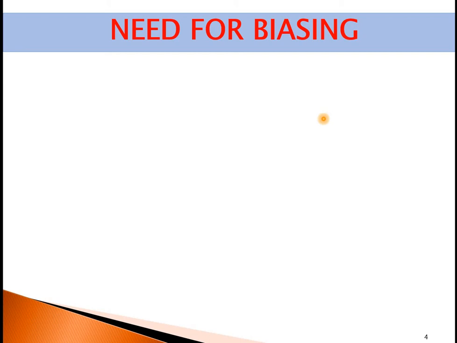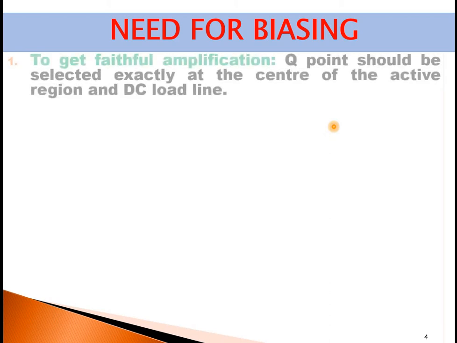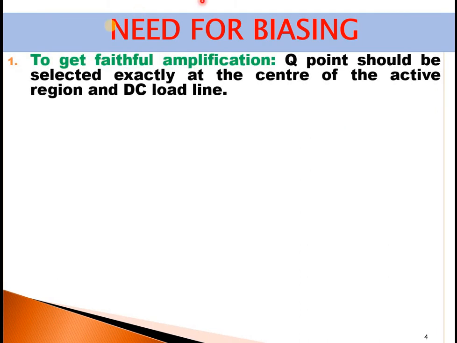So a common biasing will not serve the purpose. It depends on the application. How am I using the transistor? Depending on that, I need to bias the transistor. So there are few conditions that I need to check in before I connect a transistor into a particular circuit. First one is to get a faithful amplification.